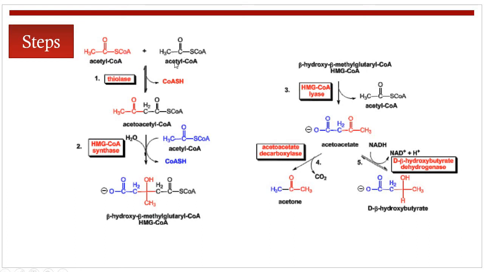Two molecules of acetyl coenzyme A condense together to form acetoacetyl coenzyme A. The reaction is catalyzed by the thiolase enzyme.